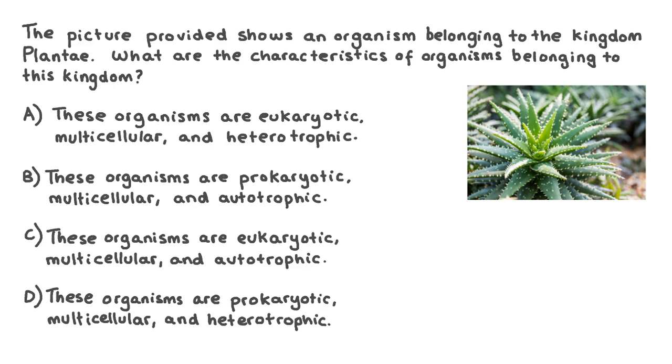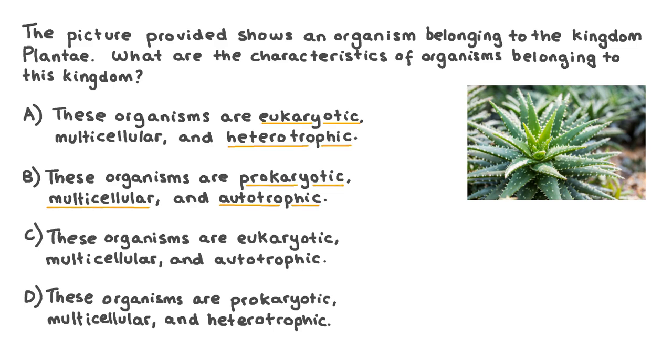The picture provided shows an organism belonging to the Kingdom Plantae. What are the characteristics of organisms belonging to this kingdom? A. These organisms are eukaryotic, multicellular, and heterotrophic. B. These organisms are prokaryotic, multicellular, and autotrophic. C. These organisms are eukaryotic, multicellular, and autotrophic. Or D. These organisms are prokaryotic, multicellular, and heterotrophic.